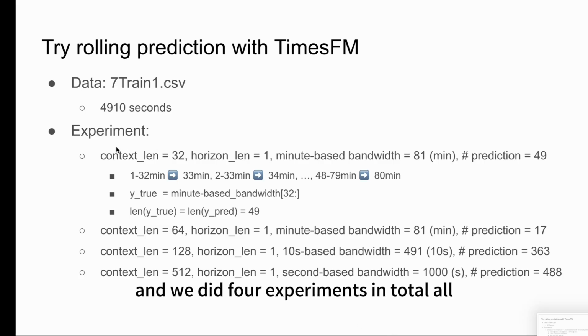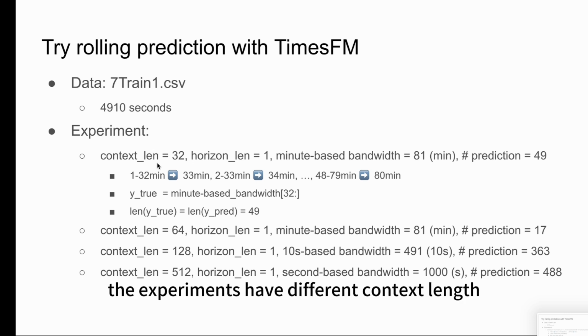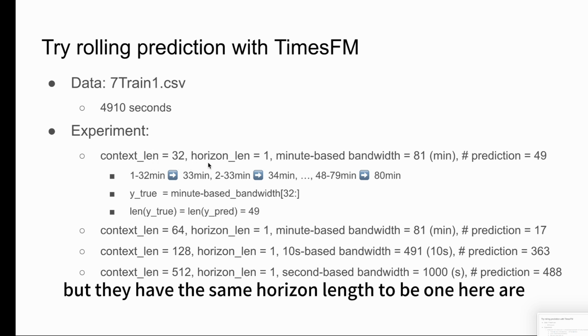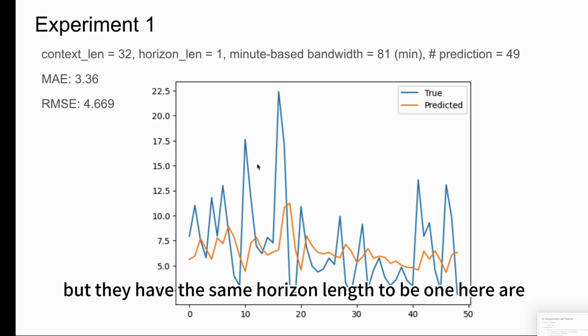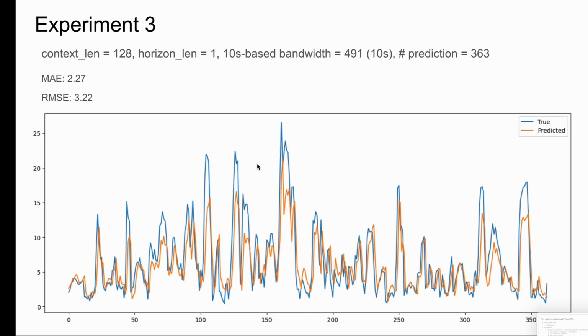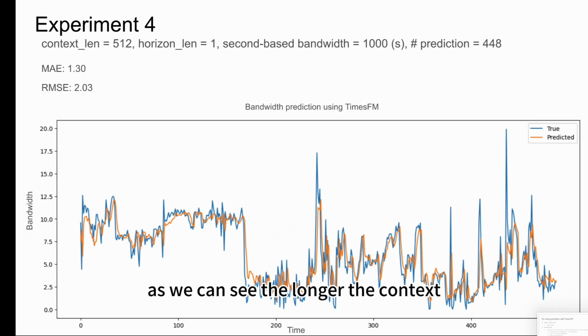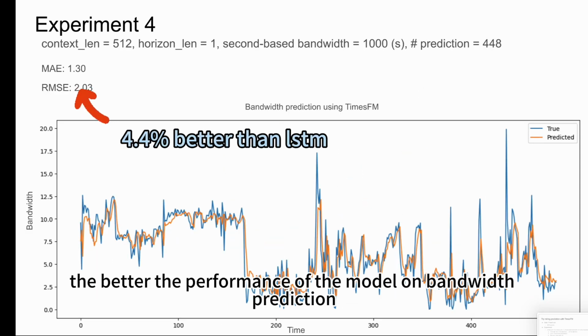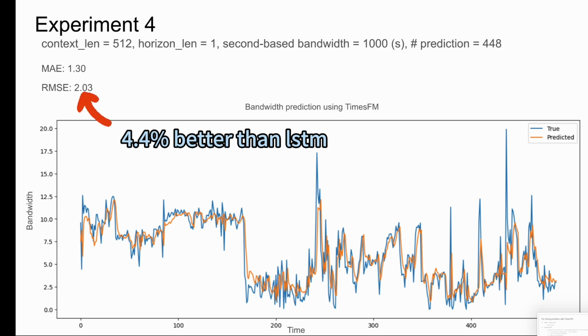And we did 4 experiments in total. All the experiments have different context length, but they have the same horizon length of 1. Here are the results. As we can see, the longer the context length, the better the performance of the model on bandwidth prediction.